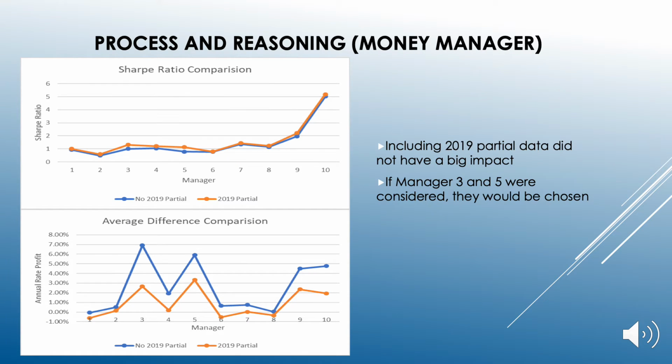To recommend the money managers, 2019 partial data was excluded and managers 3 and 5 were excluded. The two graphs indicate that including 2019 partial data does not have a big impact on the Sharpe ratio or the average return rate. The selection would not have changed. However, if managers 3 and 5 were considered, they would be chosen instead of 7 and 8 due to their high Sharpe ratio and average return rate.